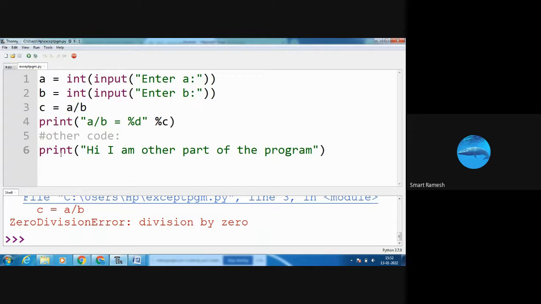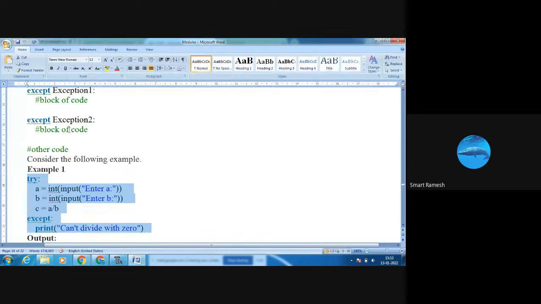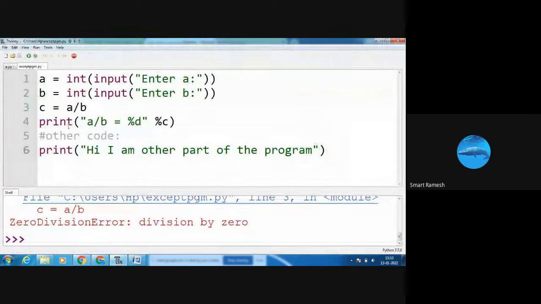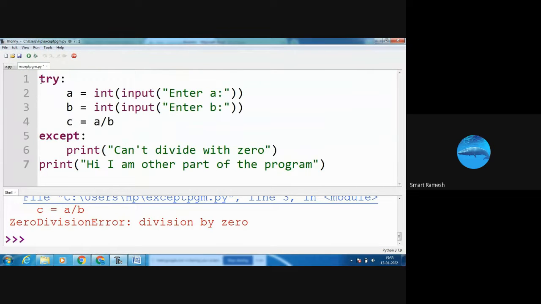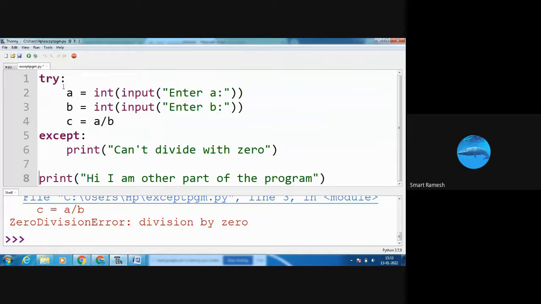See, in this program, what happened? The b value I gave as 0, so it shows the error message. So the remaining program won't be executed. So for that I am going to give try, except. Try. Suppose I run the program.